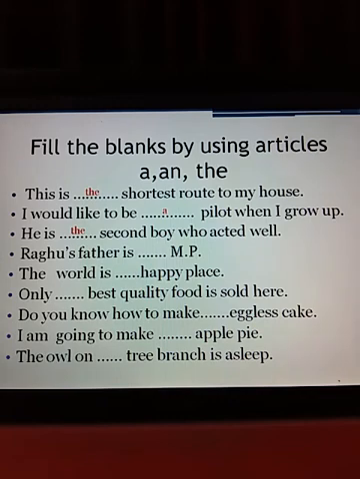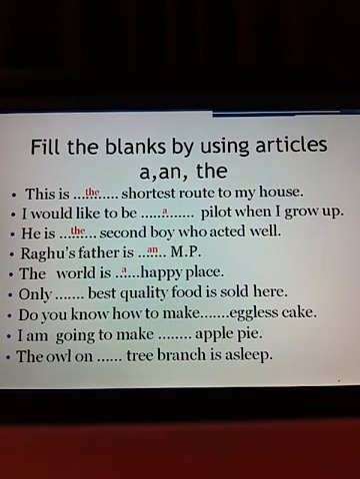Raghu's father is MP. Listen children carefully. MP gives the sound of a as a vowel. So here we are writing an MP, an MD, MLA, an MD. Then we are writing an. Okay, wherever it gets the vowel sounds also. The world is a happy place.